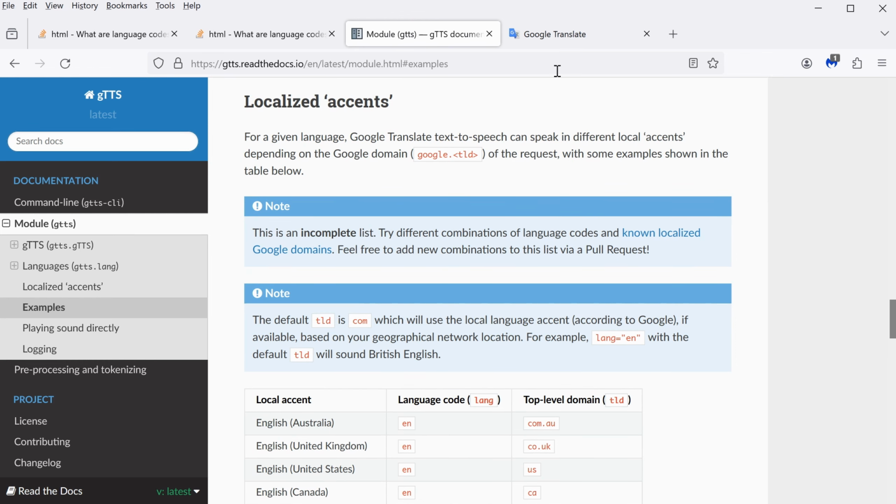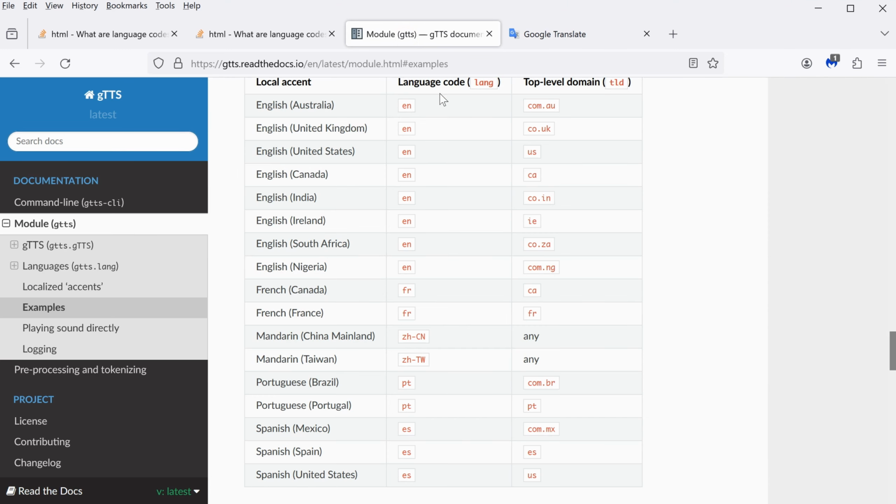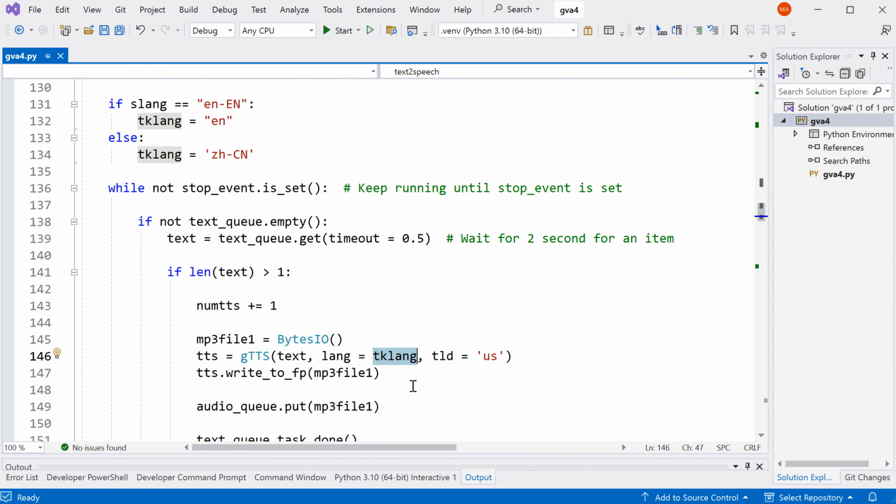If you go to Google Translate, and if you change the language on this tab here, you can see this code over here changes. This is a way you can find out the code for your language. So you can use these letters here to replace the language code. If you don't know this, you can always use the default. And if you use the correct language code, then you can use this program with another language.